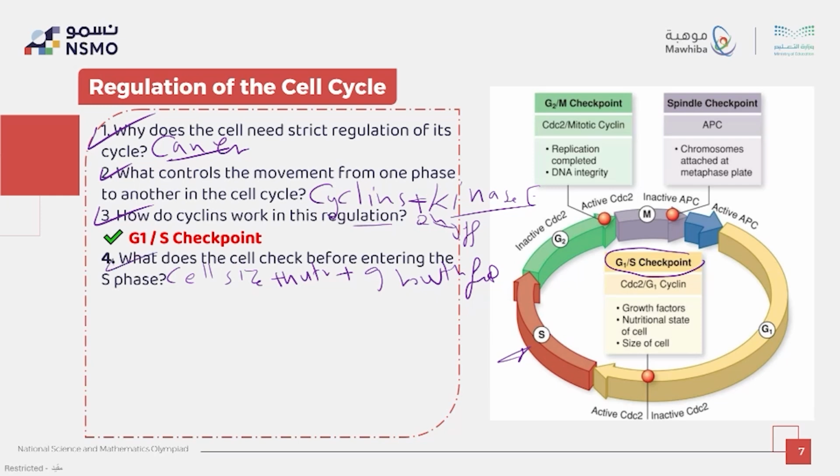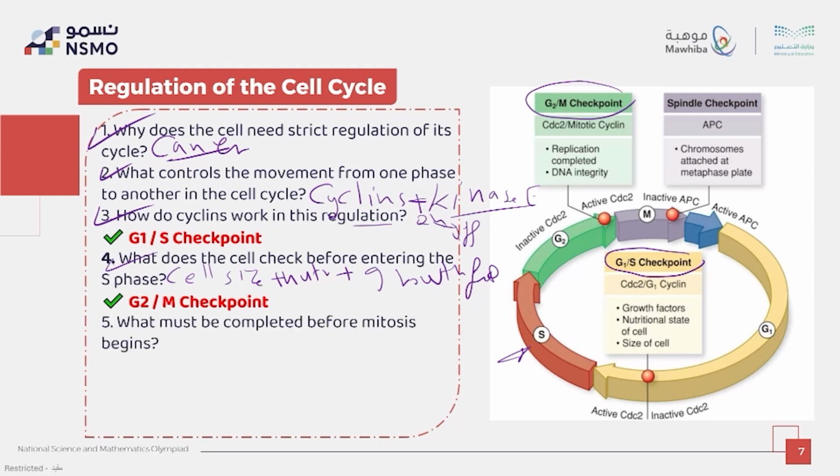Another question. At the G2/M checkpoint, M refers to mitosis. What must be completed before mitosis begins? It must check DNA replication errors to be sure it is error free. Here, the most important thing is to check there's no error. Okay, this is question number 5.